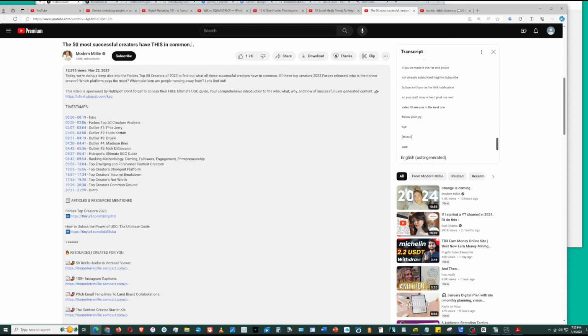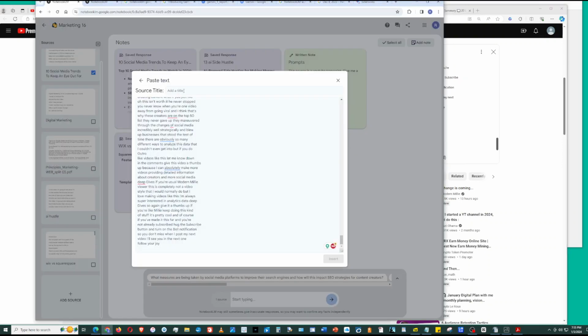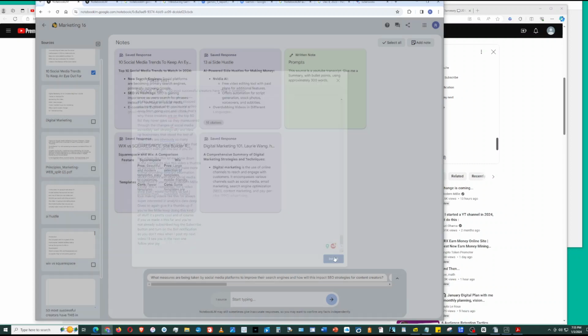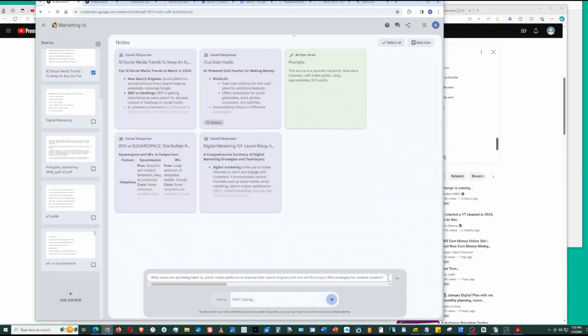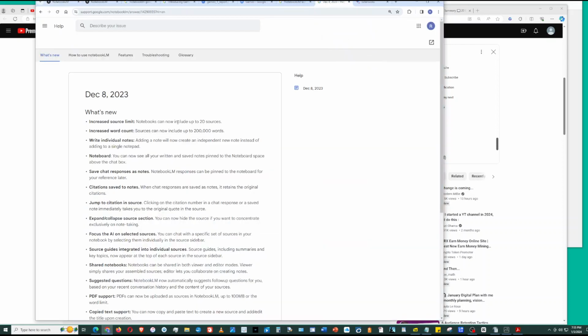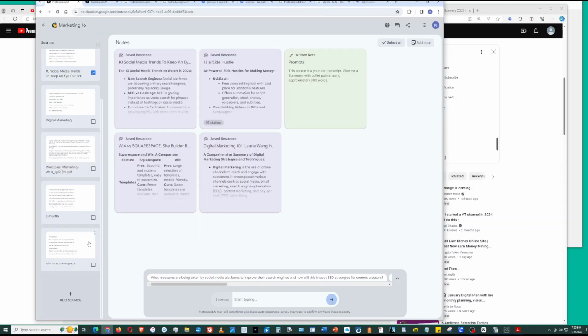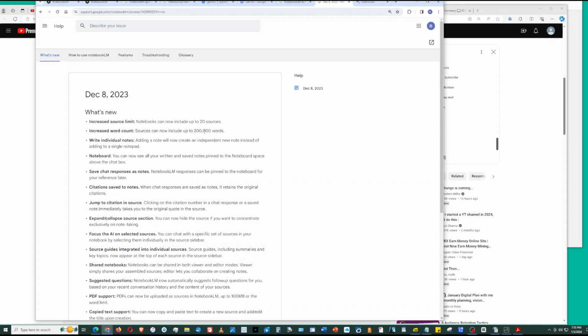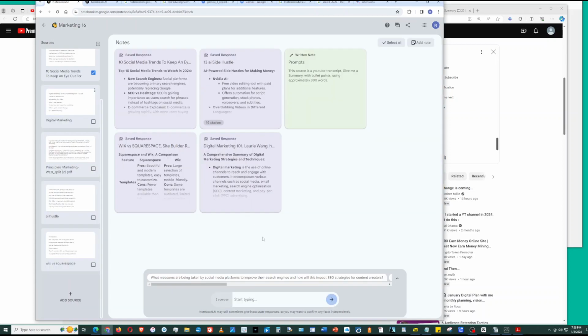Title. Paste. Insert. Keep in mind, in a notebook we can have up to 20 sources. Very generous, 20 sources. And because we can have up to 20 sources, and each source can have 200,000 words, not characters, we can feel comfortable that we won't go over the limit.